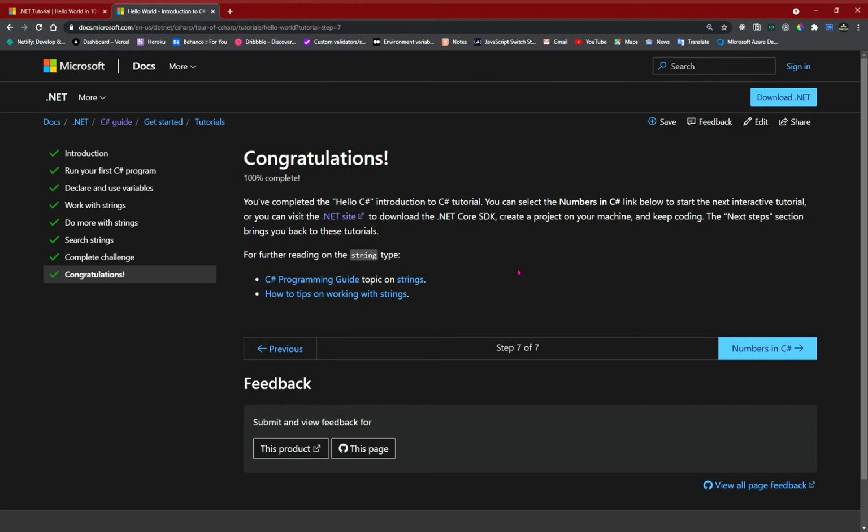So guys, if you want to code on Visual Studio Code, I'm going to show you how you can set up your Visual Studio Code for the .NET framework, or how you can write C# on your Visual Studio Code.